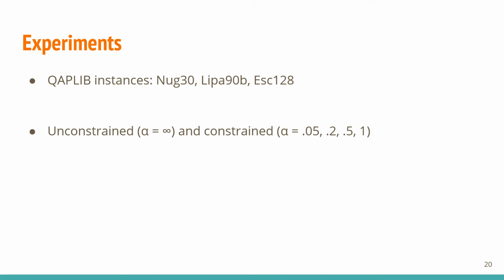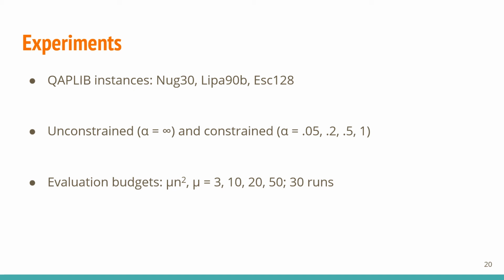For our benchmark, we chose 3 QAPLIB instances with known optima, which exhibit a good spread of sizes. We first ran experiments without constraint to observe how D1 and D2 change over time when n and D are used as fitness, and to see how runtime in practice differs from worst case. Then we experimented with varying values of alpha to establish baselines. In both cases, we ran the algorithm with 4 mu values, 30 times in each case, and allowed